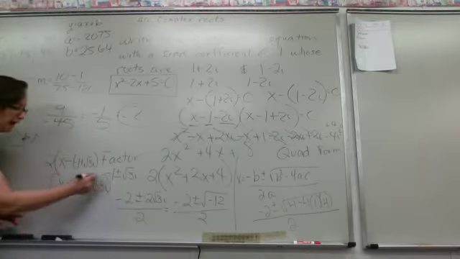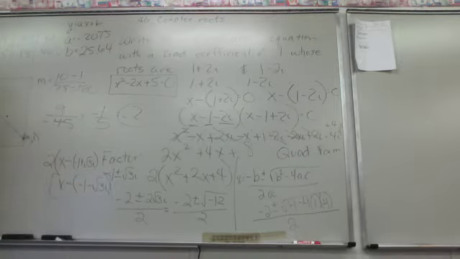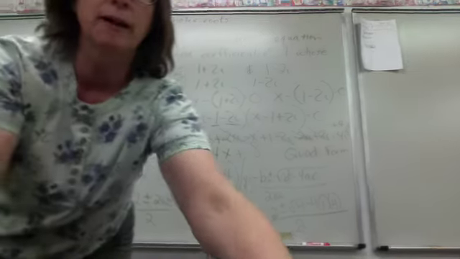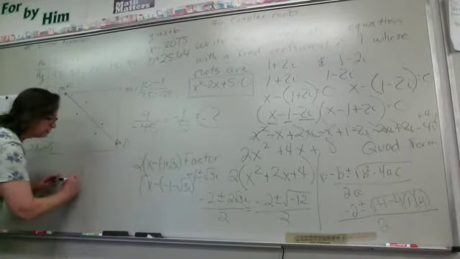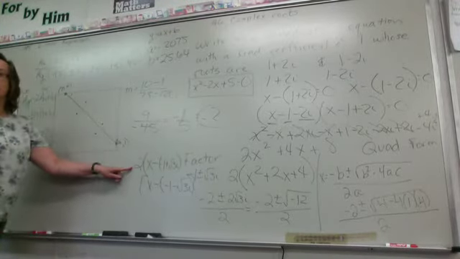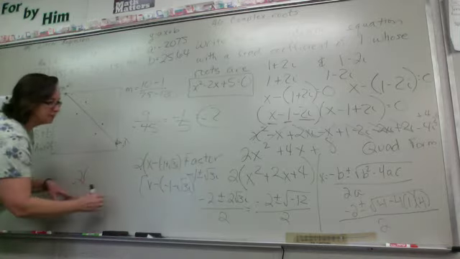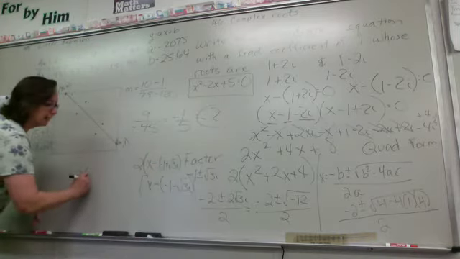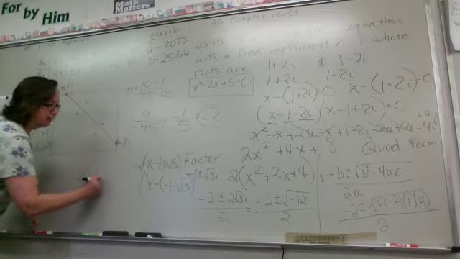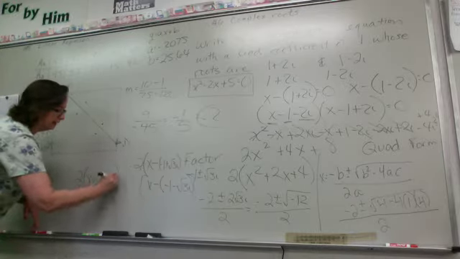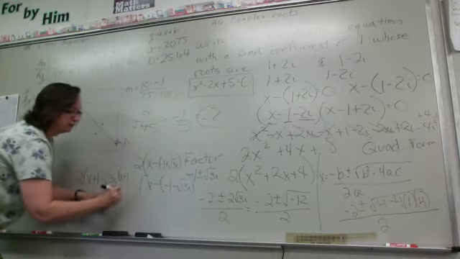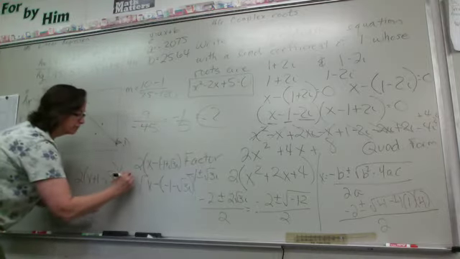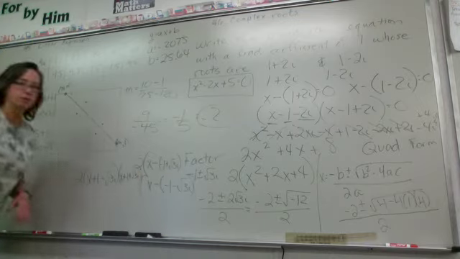Those are your 2 factors, and when I simplify those, I'm going to get 2 times, because remember I pulled out a 2 at the beginning. 2 times x plus 1 minus square root of 3i, and x plus 1 plus square root of 3i, as shown in your book.